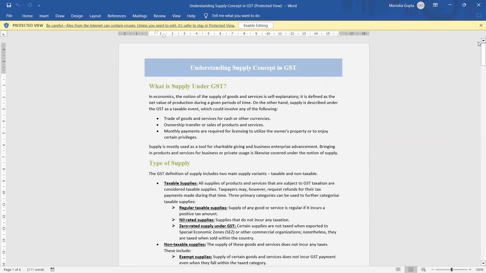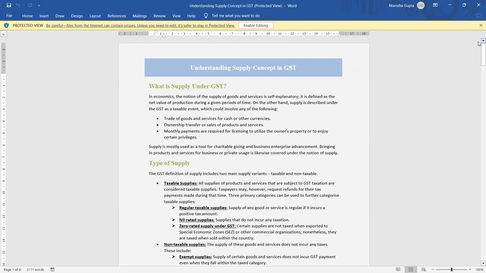So first, understand why we need to understand the supply concept under GST. Before the GST concept arrived, indirect tax had no concept of supply. At that indirect tax stage, we levied different taxes under different rules.